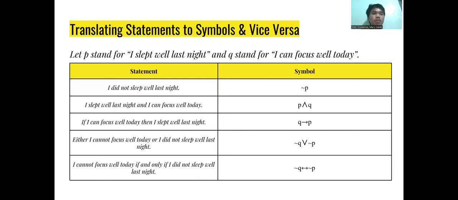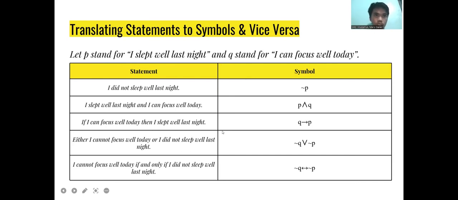"If I can focus well today, then I slept well last night." Now, why is Q in front? Because the first sentence, if I can focus well today, stands for Q. Therefore, Q goes first.